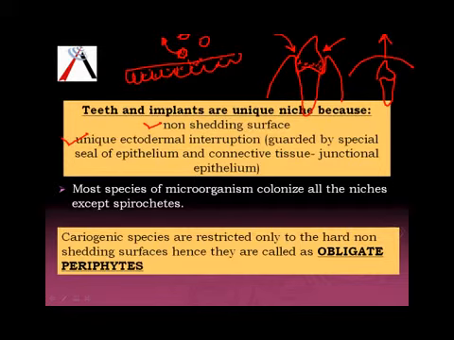Most species of organisms colonize all the 5 niches which we are talking about, except spirochetes. And there are some karyogenic species that are restricted only to the hard tissue, and they are called obligate periphytes. Right? This is an MCQ here.